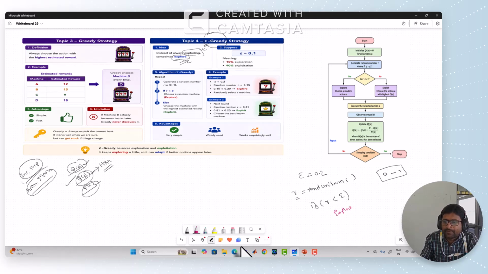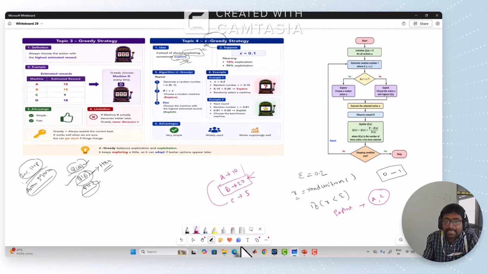Explore means, for example, A has an estimated reward of 10, B has an estimated reward of 20, and C has an estimated reward of 5. So what is the highest estimated reward? B. So exclude this one and explore the remaining two. That means you select any one machine from A and C. This epsilon greedy strategy will not select the max machine which gives the highest estimation.